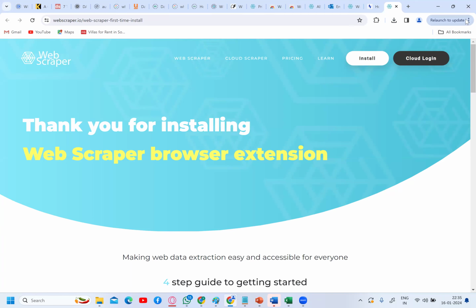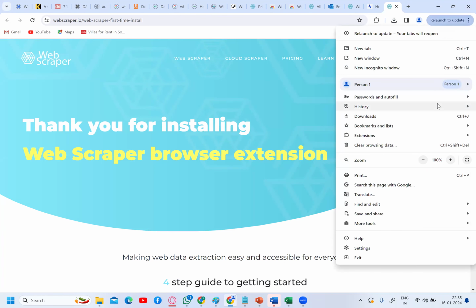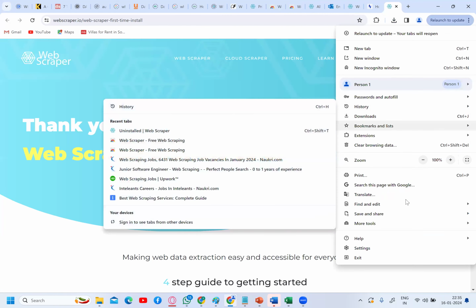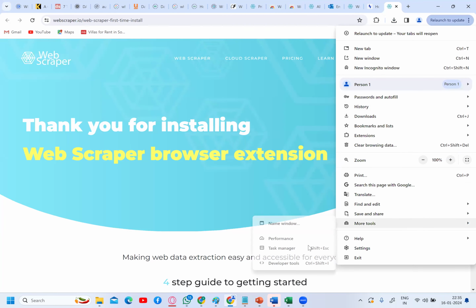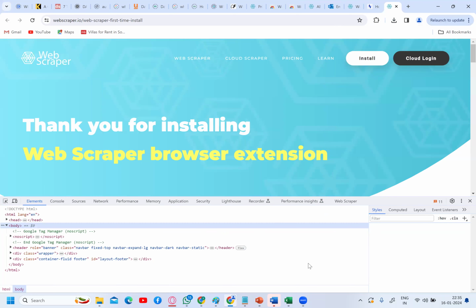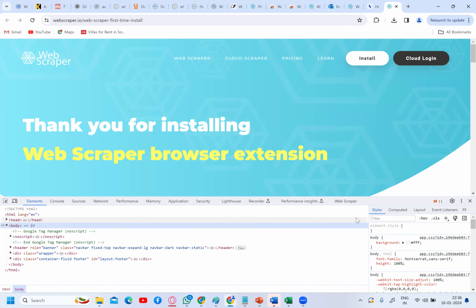Then you can go to these three buttons. Click on more tools, then click on developer tools. As soon as you install the web scraper, you are able to see something called the web scraper in the developer tools. Are you able to see here? Yes or no? Please use the chat window, or you can unmute yourself and talk to me.